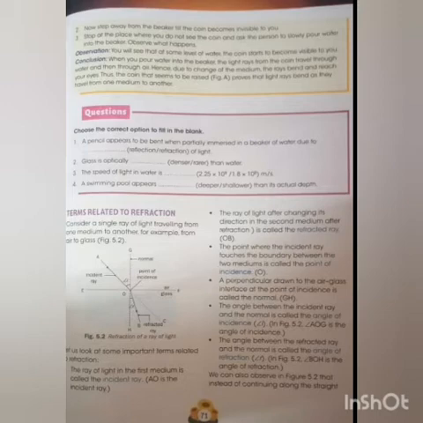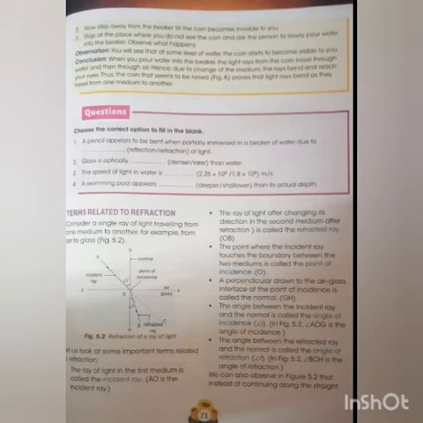See, AO is the ray of light that is traveling in air. From air, it is coming to glass. The ray of light in the first medium, which one is the first medium here? Here the first medium is air. Alright. The ray of light in the first medium is called the incident ray, which strikes the surface of separation between two medium. The surface of separation is EF. See, it is separating the two medium, air and glass. AO is that ray of light which strikes this medium. So AO is the incident ray. The ray of light in the first medium is called the incident ray.